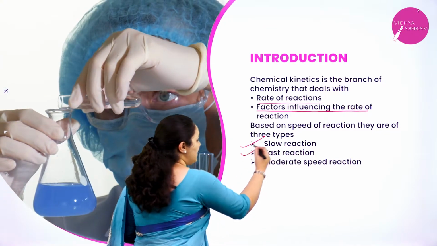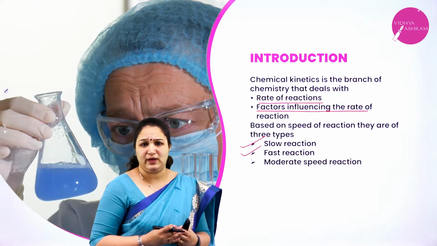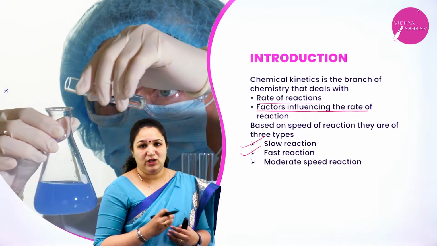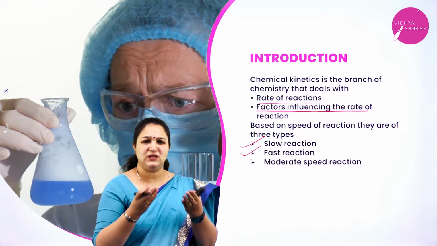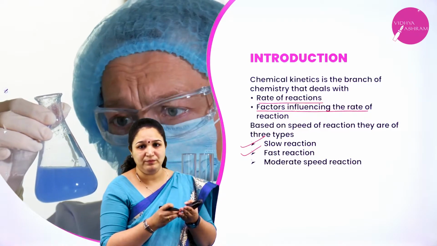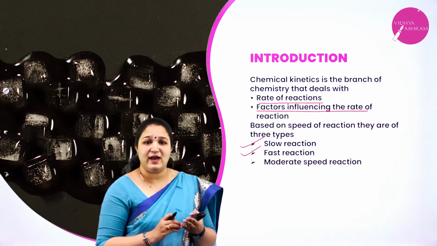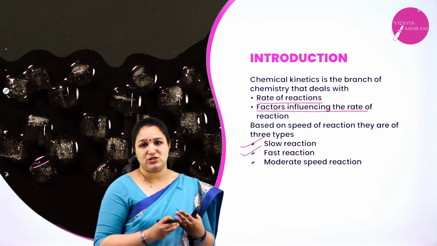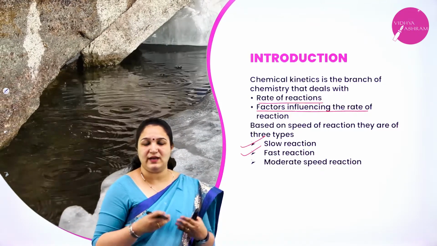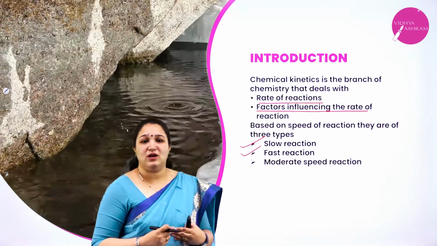Next we have fast reactions. Fast reactions are those which happen really very quickly. For example, in your lab you might have done inorganic salt analysis where you are mixing 2 solutions and in the test tube you are getting precipitate immediately. If it was supposed to come, then the precipitate is got immediately within a fraction of a second. They are ionic reactions and they are really very fast reactions. Or I can give an example of melting of ice. You can take a piece of ice and keep it outside at room temperature. It will immediately start melting, isn't it? So those are really fast reactions.